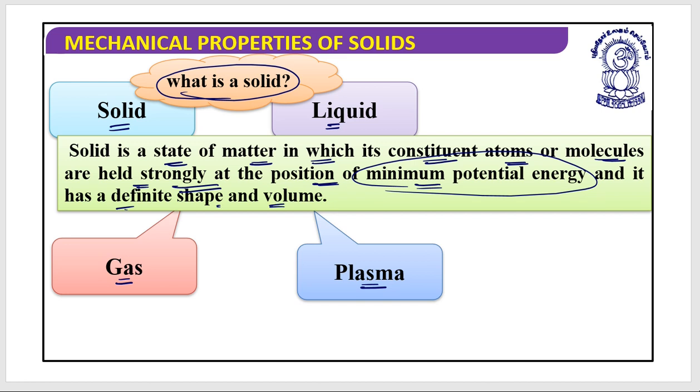and volume. You definitely know what a solid is, that it is a matter which has a definite shape and volume, and its constituent atoms or molecules are held so strongly at the position of minimum potential energy, because we know that at the position of minimum potential energy it is in a stable state. We have studied equilibrium and its correspondence with potential energy.